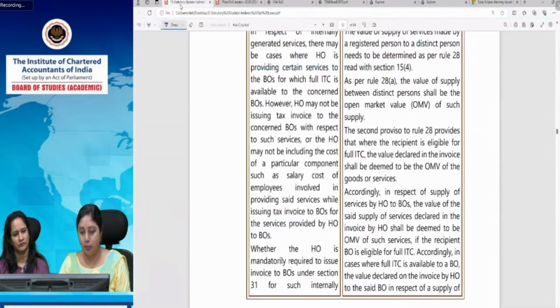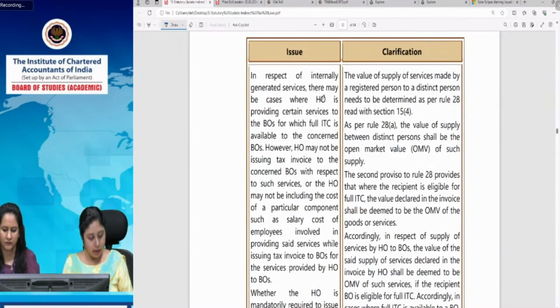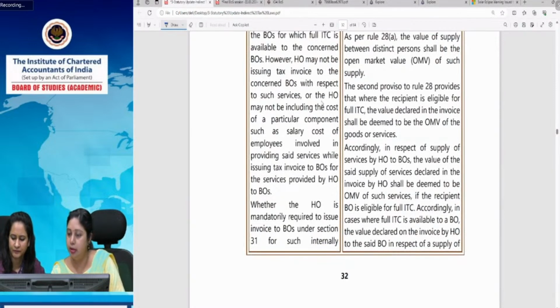So in case the recipient is eligible for full ITC, the value declared in the invoice becomes the open market value. Here, the first case which we are taking is where the branch office is eligible for full ITC. Then the value declared in the invoice shall be deemed to be the open market value. Why?